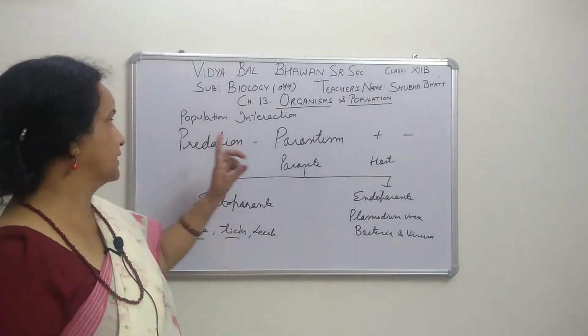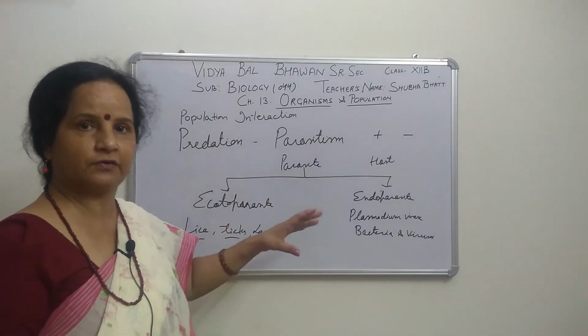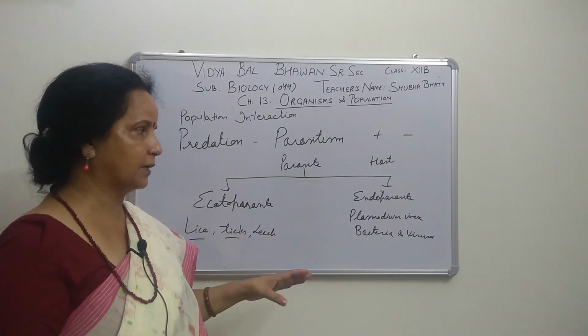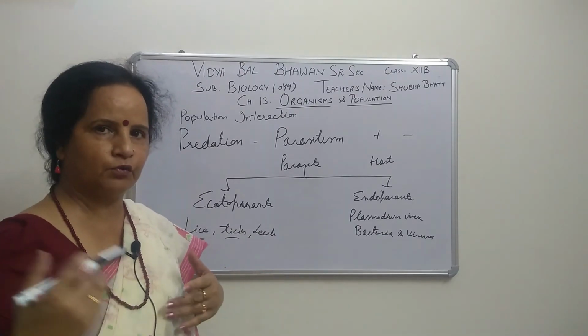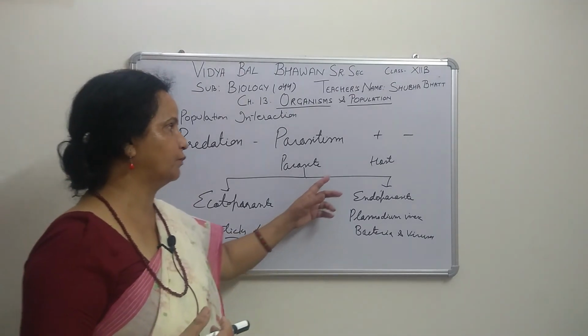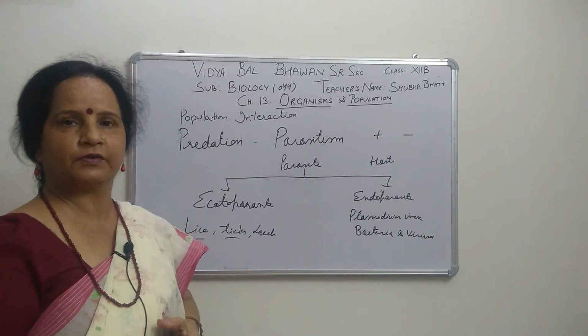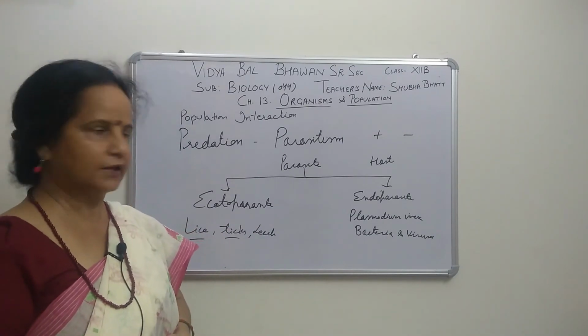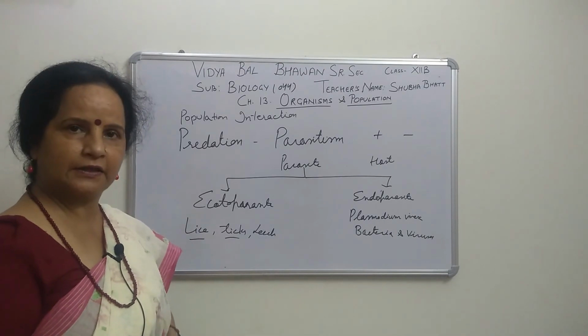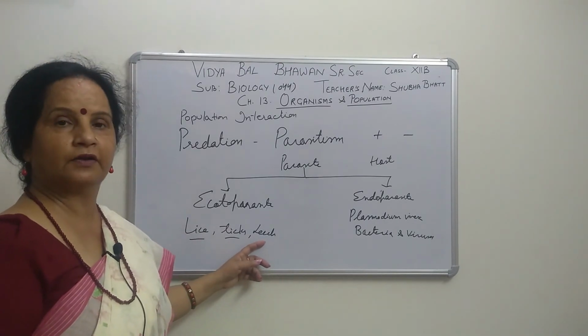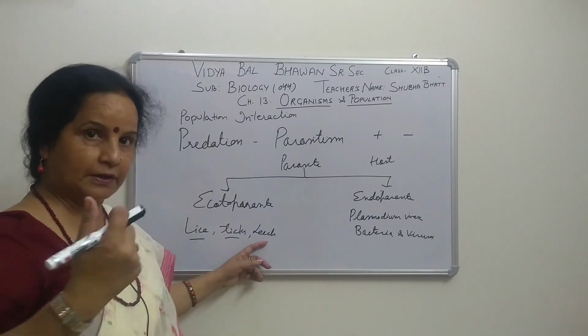There is a difference in the case of predation. Predators don't stick; they kill that organism, take their food and move away. But a parasite sticks with its host and slowly takes from it. There are lice in our human head, ticks in cattle skin, and the leech again sticks to humans and sucks blood.